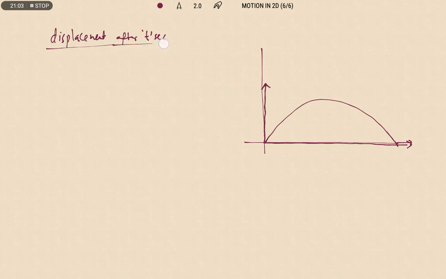So I am writing the displacement vector s bar as xi plus yj. What is the meaning of this? x is nothing but the distance travelled by the projectile along the horizontal direction, and y is the distance travelled by the projectile along the vertical direction. The angle of projection I am taking again as theta only.